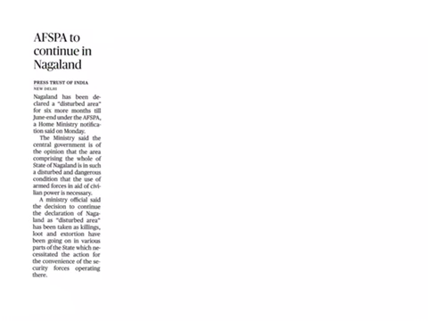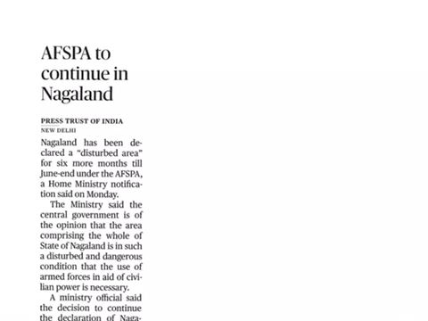And the next article is AFSPA to continue in Nagaland. This article comes under GS paper 3 under the topic of internal security. Now we are going to see what this AFSPA is. AFSPA means Armed Forces Special Powers Act.